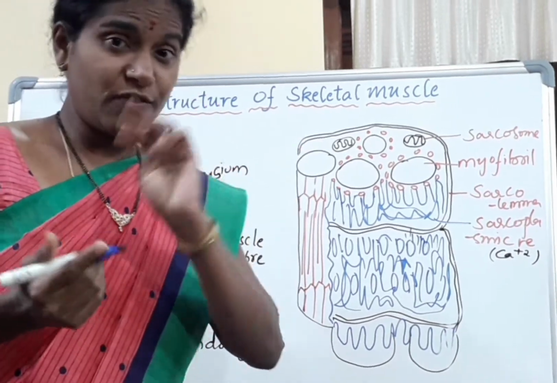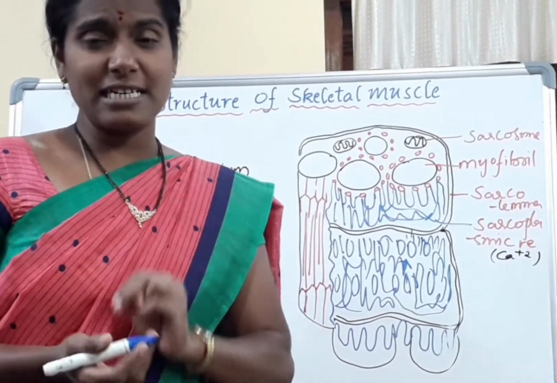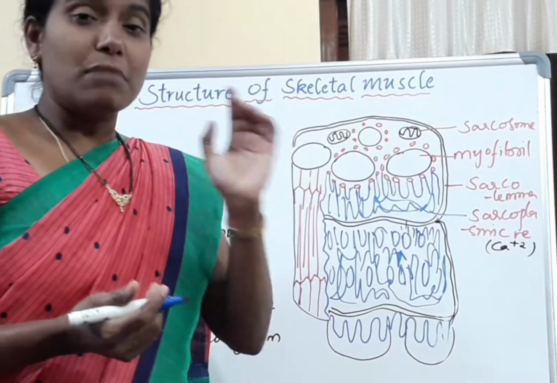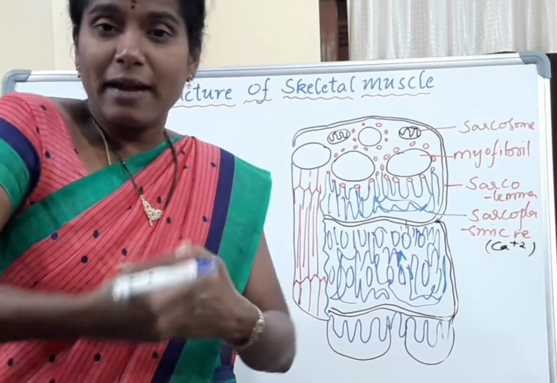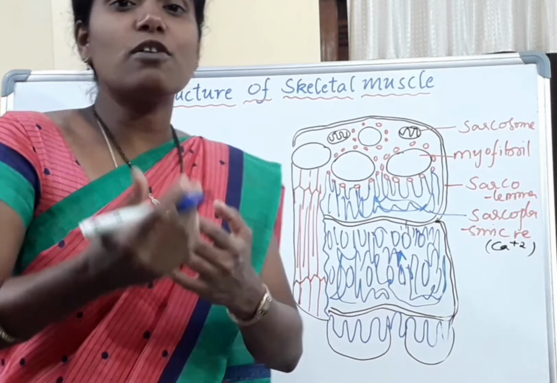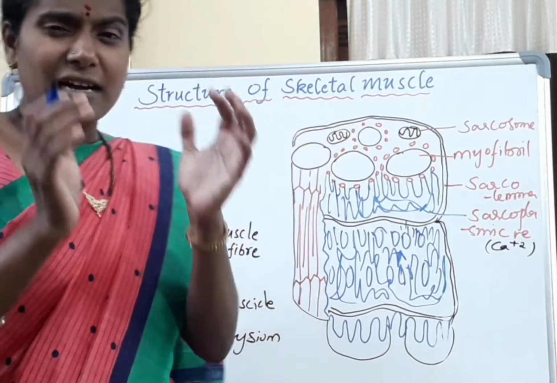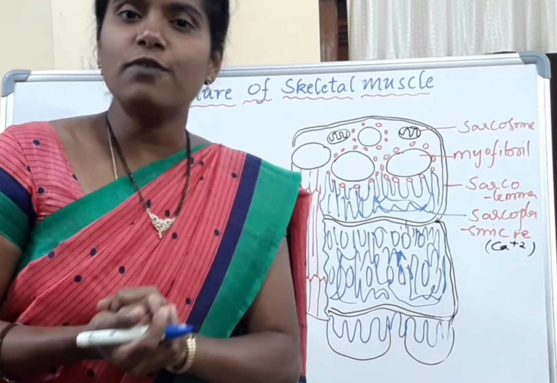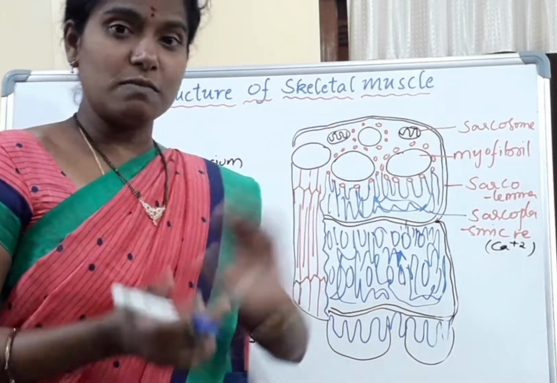They perform excitability, contractility as well as relaxation. Muscles also help us in locomotion and movement as well as to maintain our body posture. They play a very vital role. In an adult human body, approximately 45 to 50% of the body weight consists of these muscles.